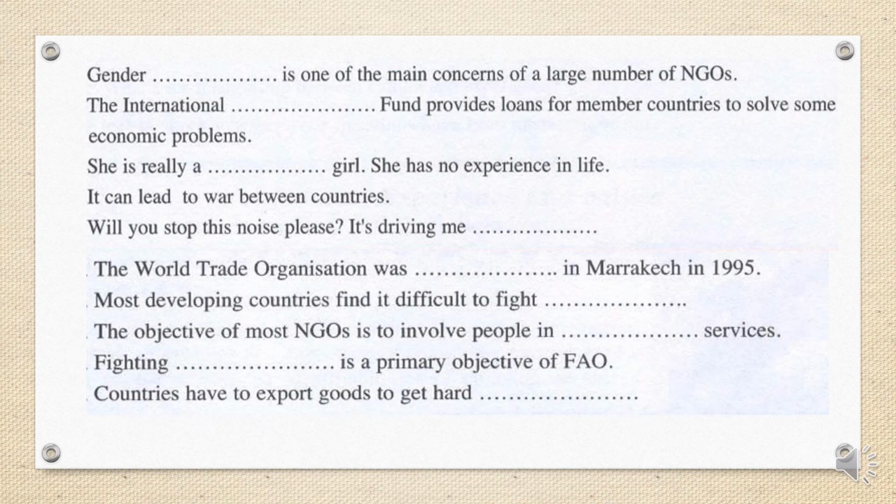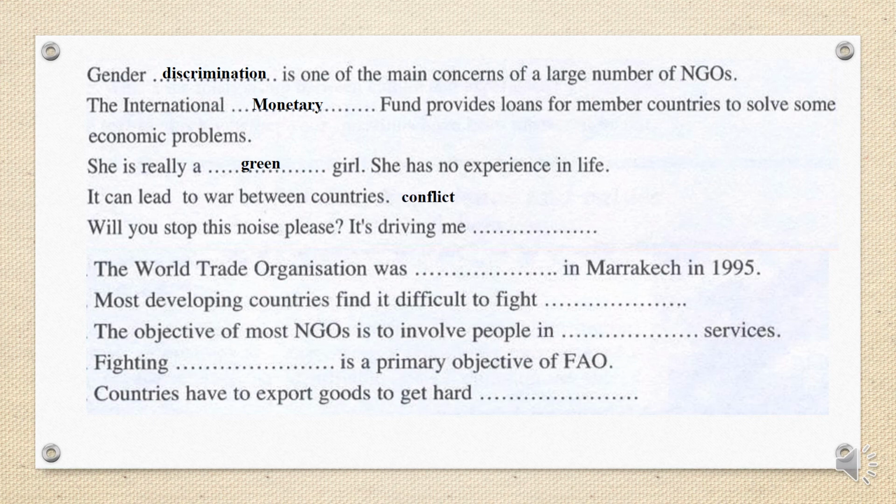Here for gender, we have vocabulary. We say gender discrimination is one of the main concerns of a large number of NGOs, non-governmental organizations. The International Monetary Fund, it's an international organization that provides loans for member countries to solve some issues. She is really a green girl. It's an idiomatic expression for someone who has no experience in life.